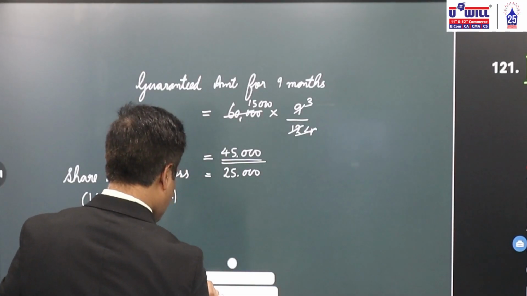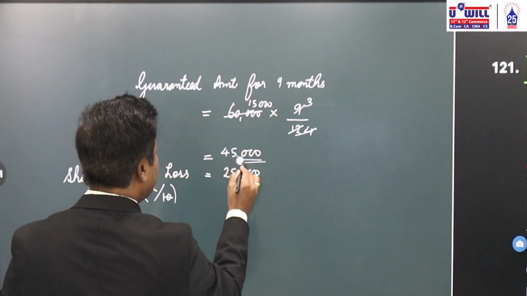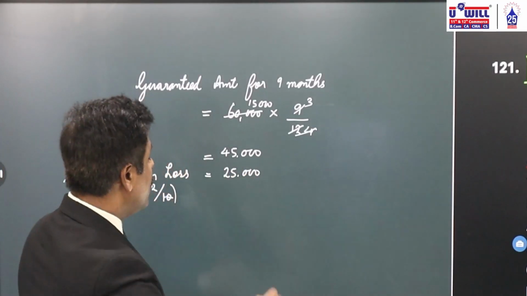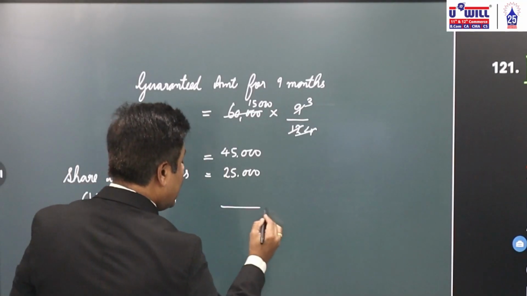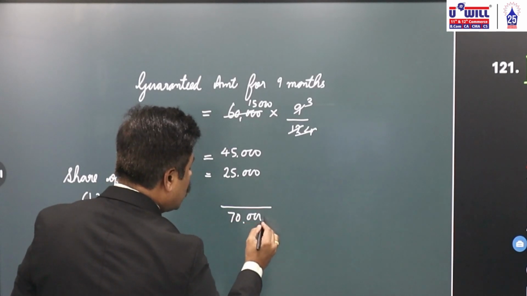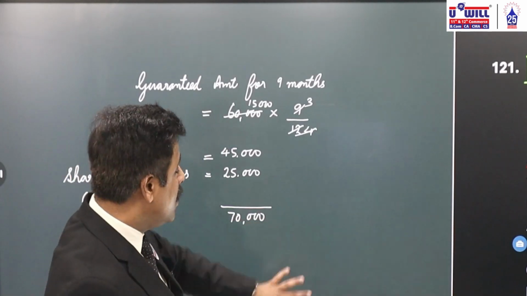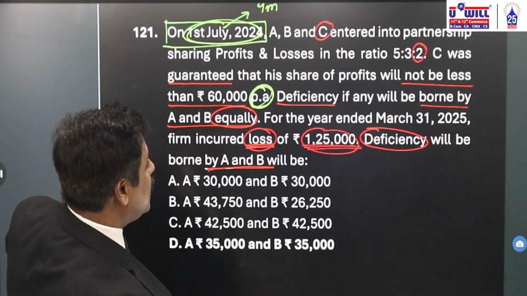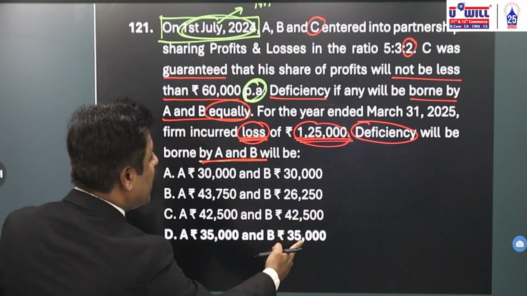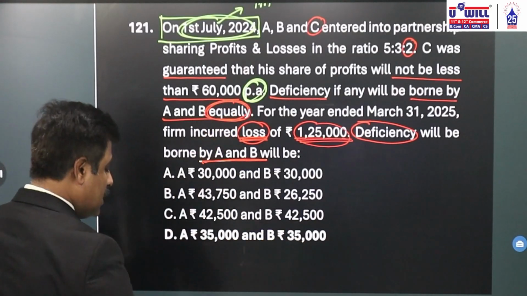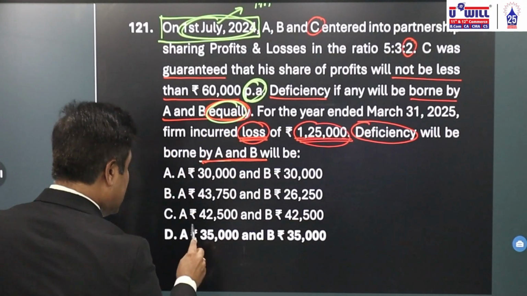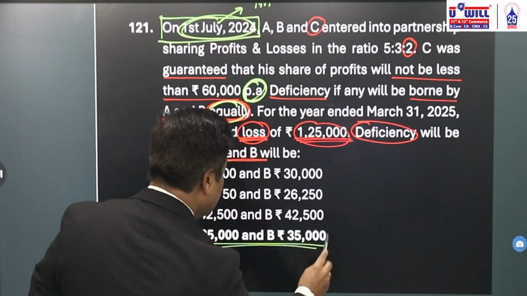Now, if 25,000 of loss C has to bear, then what is the total deficiency which A and B have to bear? 45,000 guaranteed to C, 25,000 loss of C which A and B have to bear, 70,000 is the total loss which A and B have to bear. So now if you come over here, 70,000 answer matches in two situations. 43,750, 26,250, 35,000, 35,000. But because they have to bear the loss equally, I repeat, because they have to bear the loss equally, what would that answer be? Equal to 35,000 and 35,000.